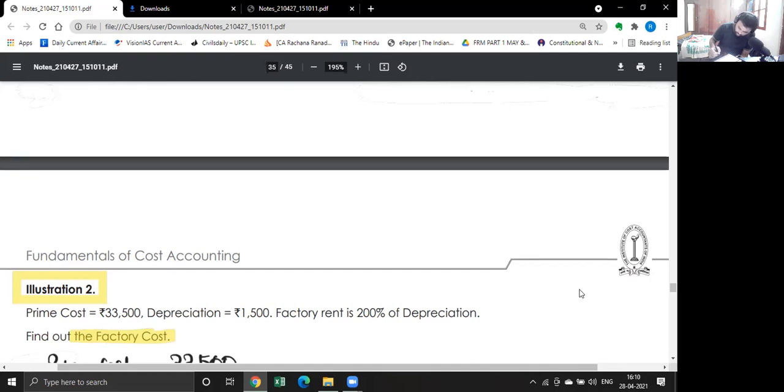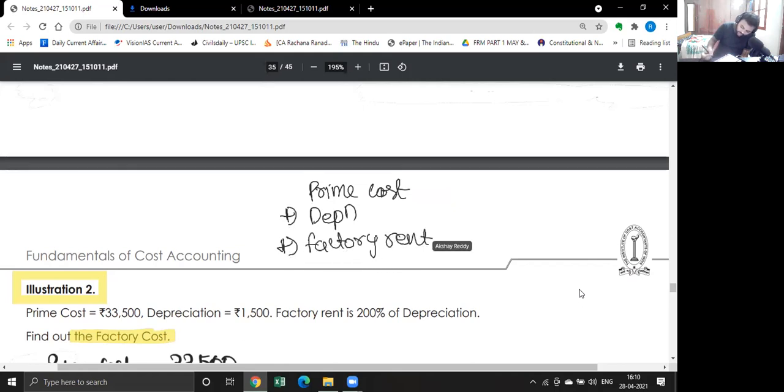To this prime cost, you will add depreciation, and you will add factory rent.